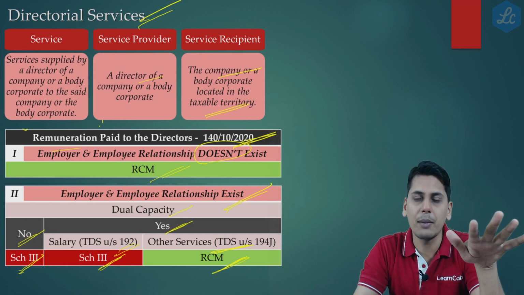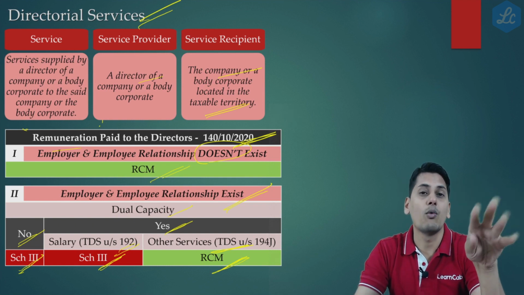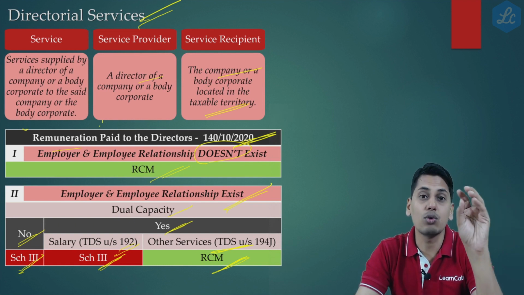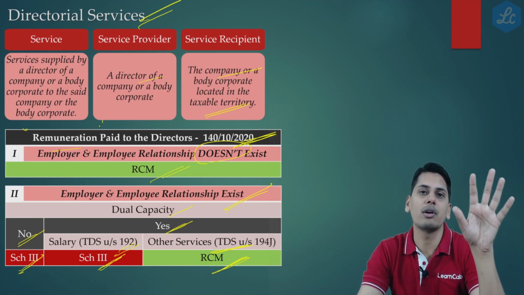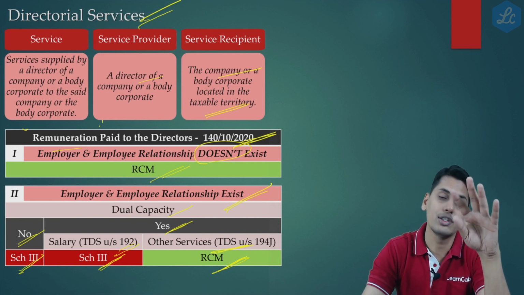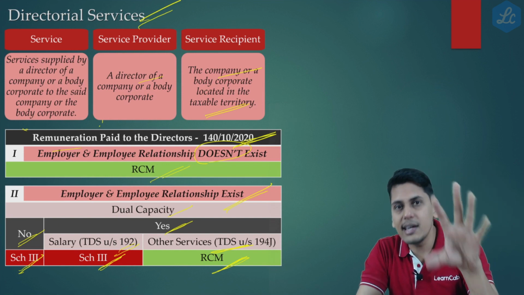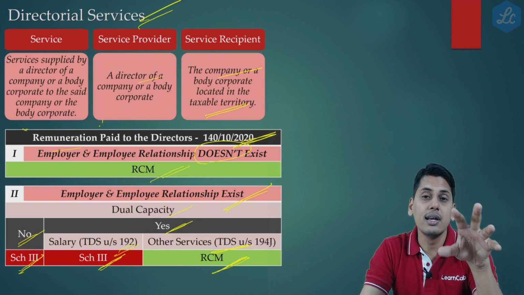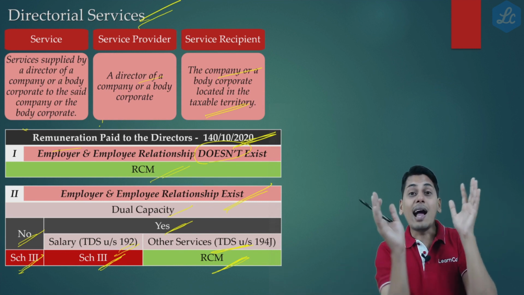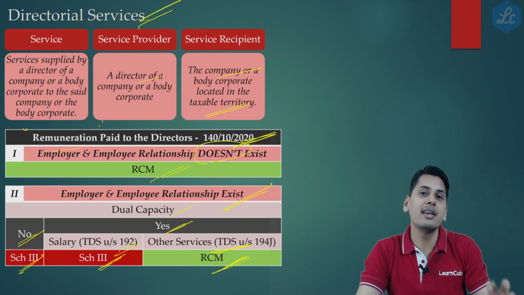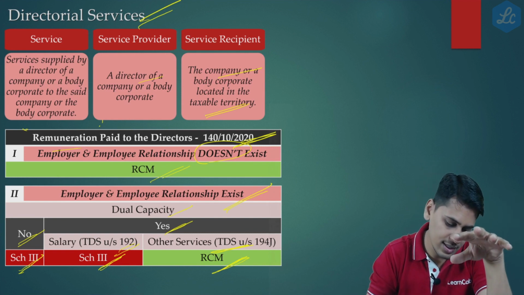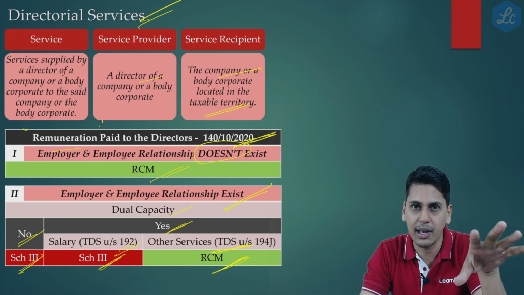If there is no dual capacity, which means whatever amount he is receiving, he is only receiving it as an employee of the organization, in that case, it is a Schedule 3 transaction. If there is any dual capacity, which means he is receiving certain amounts, that part of the amount wherein he is acting as an employee of the organization is a Schedule 3 transaction, no reverse charge mechanism.